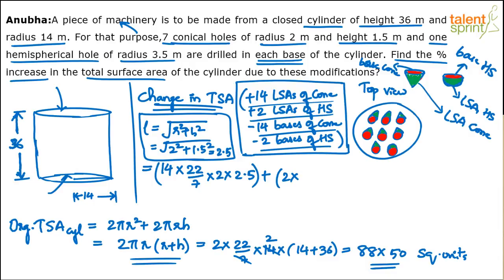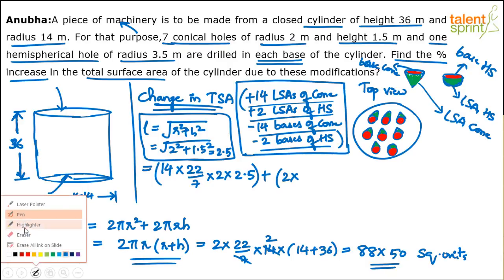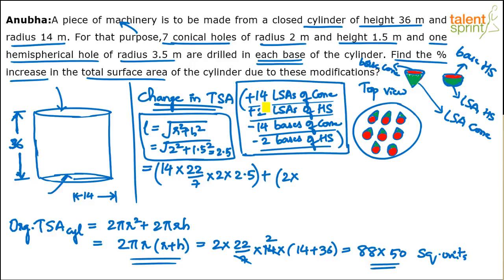So for a hemisphere, it is going to be half of it. 2 pi r square plus pi r square, 3 pi r square. You got to understand this thing. We can save some time here. This 2 lateral surface area of hemisphere minus 2 bases of hemisphere can be calculated like this. I am just showing you the calculation here.